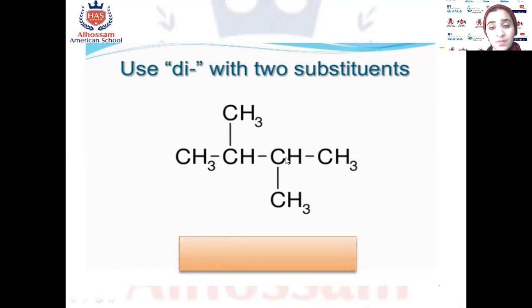It means we see the same alkyl group on the two carbons, okay? So say the numbers together: 2, 3. Then di, because we have two methyl groups, dimethyl, butane. 1, 2, 3, 4 will be butane, okay?